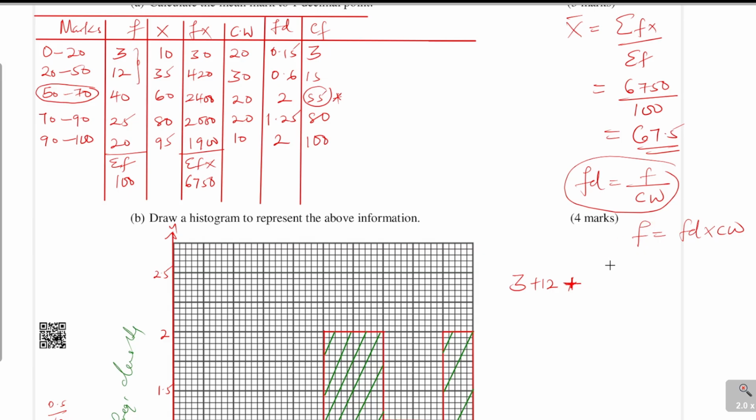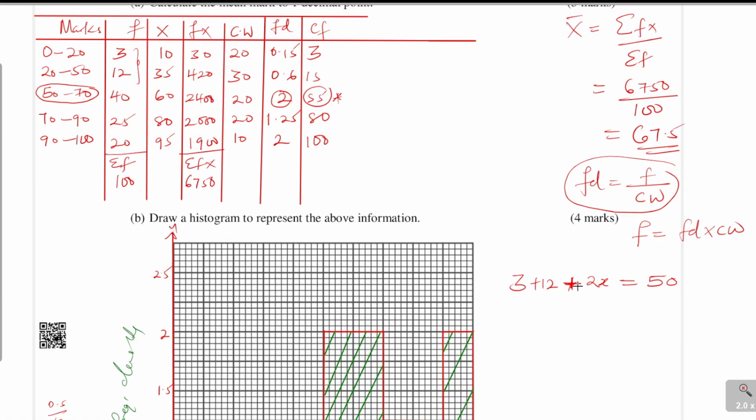To get those students in this class that will take us to 50, we use the frequency density of that class, which is 2, then multiply by the class width that will take us to the median from 50. We let that class width be x. And that should give us 50 as the position of the median.